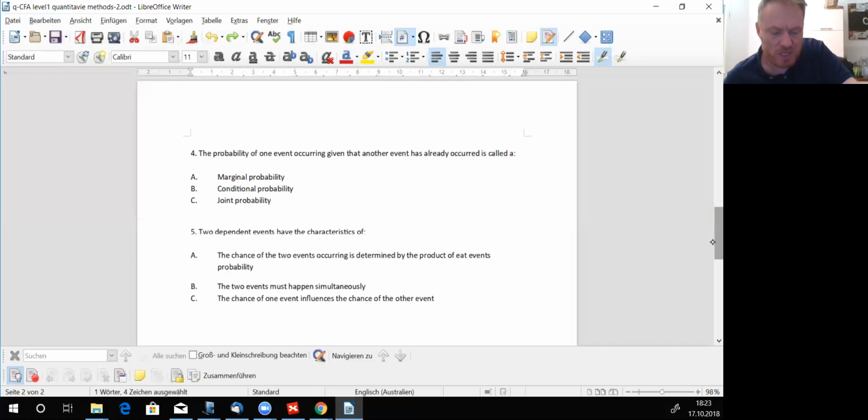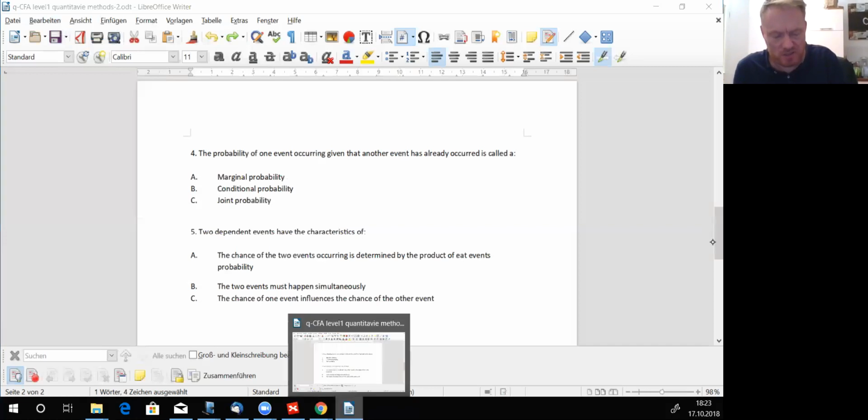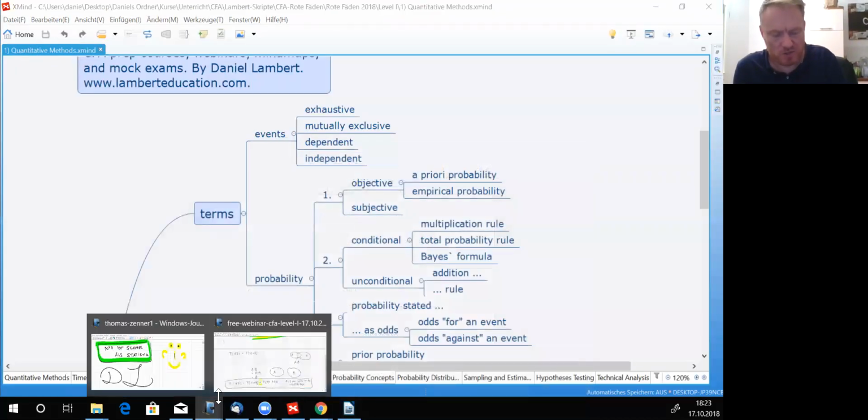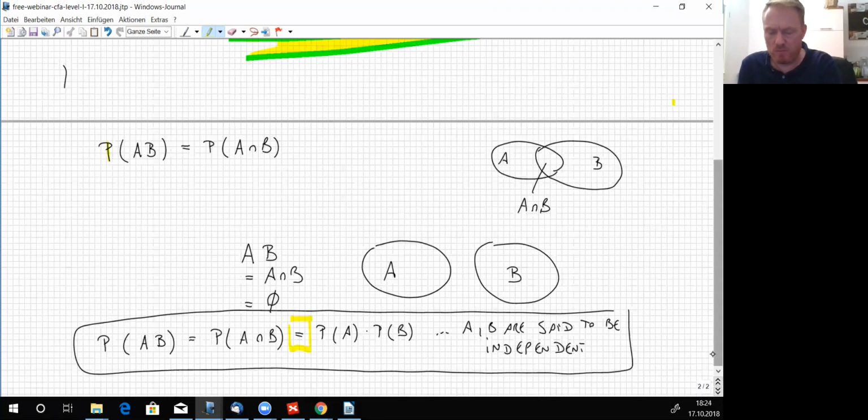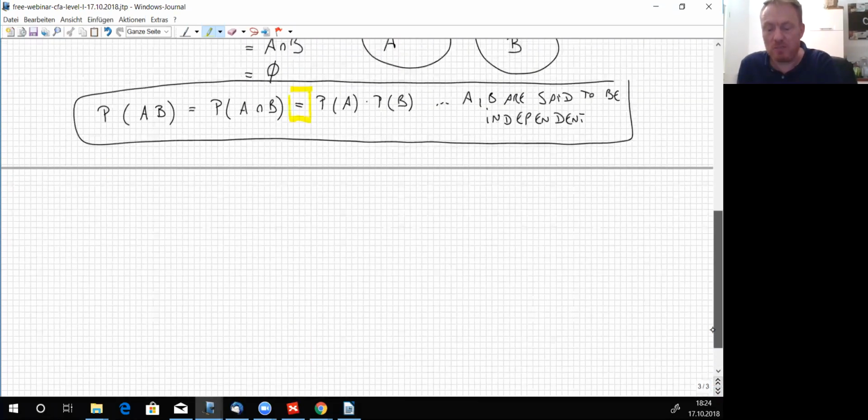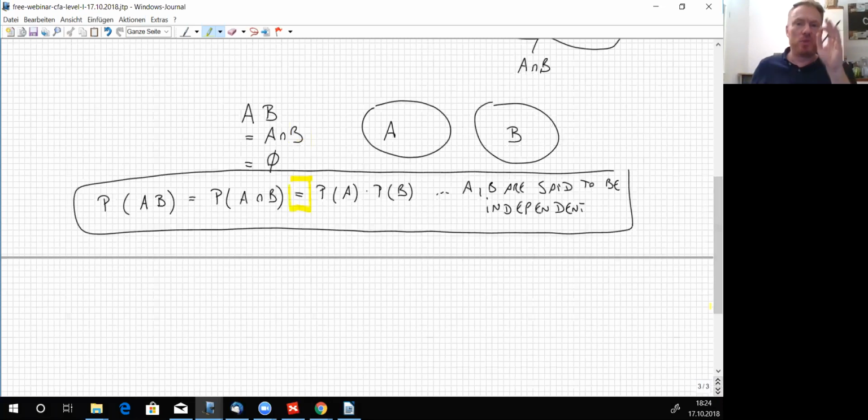Let's take a look first at answer B, the 2 events must happen simultaneously. If we see what is true again here, 2 events are called independent from one another if the product of the 2 probabilities, P of A times P of B, is equal to the probability of A and B happening at the same time. So yes, independent events, and the probability of 2 independent events is determined by the multiplication of the 2 single probabilities.